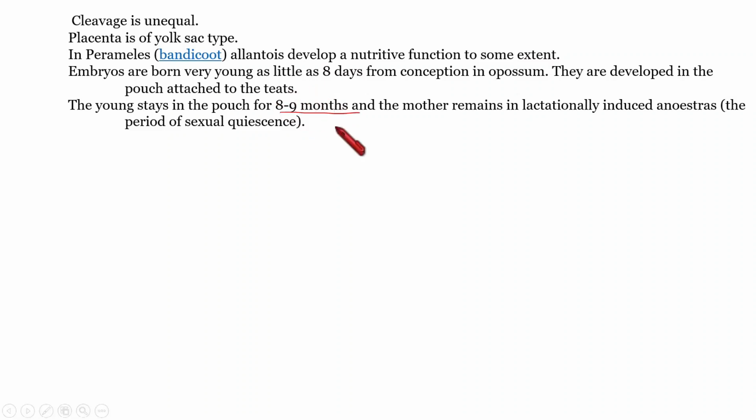As today's section has become so lengthy, I think it is not wise to add the affinities of Metatherians along with this same video. So it will be better if I add those details in another video. So I am going to wind up today's session here, and we will meet in another video with the affinities